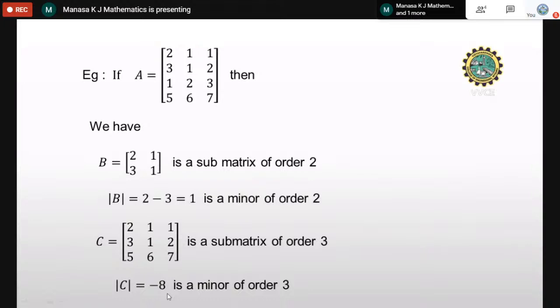So this is called minor of this matrix of order 3. Okay, order remains the same. You can see the submatrix and also the determinant. The determinant of the submatrix is actually called a minor of order. Here it is 2 and here it is 3. Order of the submatrix will be the order of the minor of the matrix.